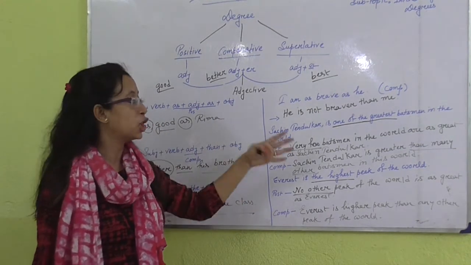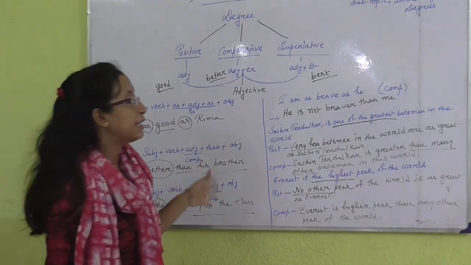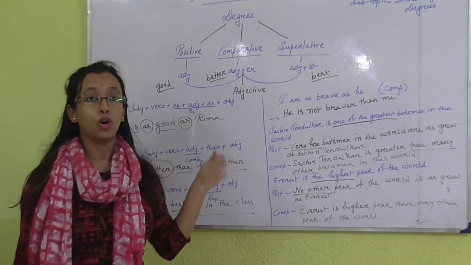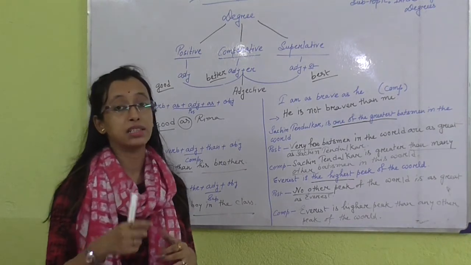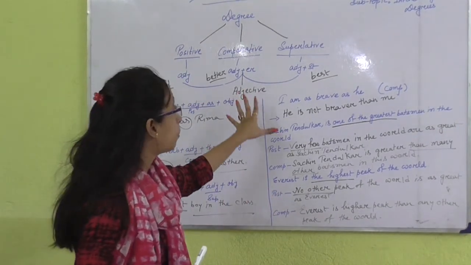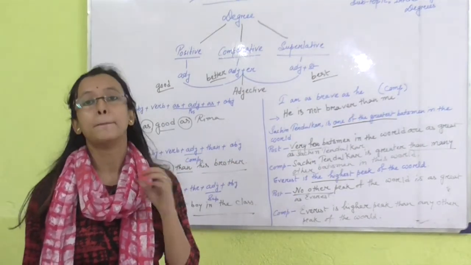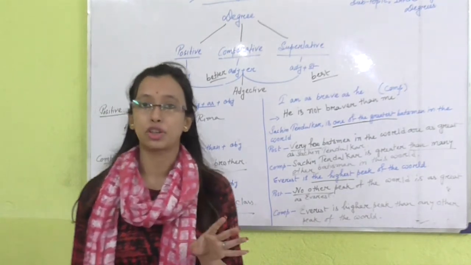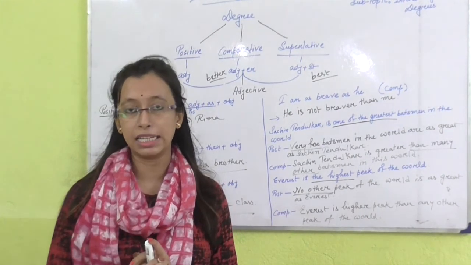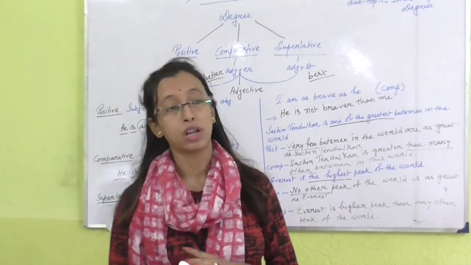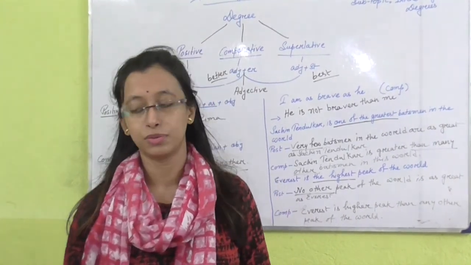So here are the three different sentences and three different uses, and we need to follow this kind of sentence structure to interchange these kinds of sentences. Okay, so this is all about how to change positive degree into comparative degree into superlative degree without changing the meaning, only changing the structure. In my next class we will do how to change simple sentence to complex, complex sentence to compound. For today it is all about interchange of degree. Thank you.